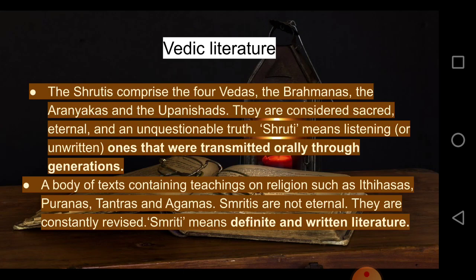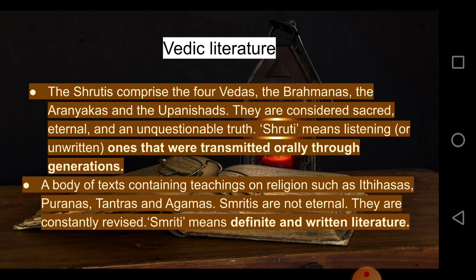So moving on now, we'll be able to know about the Vedic literature. The Shrutis comprise of the 4 Vedas, the Brahmanas, the Aranyakas, and the Upanishads. They are considered sacred, eternal, and unquestionable truth. So these people followed the main literature, that is Shrutis.